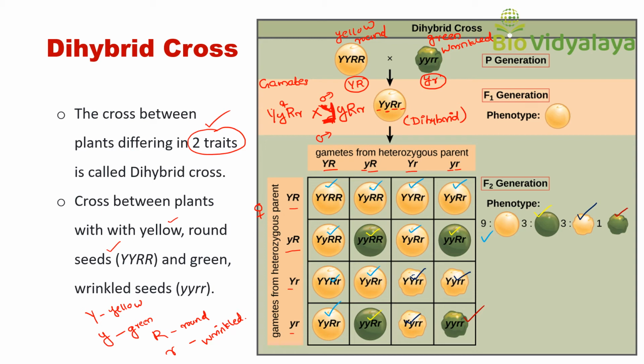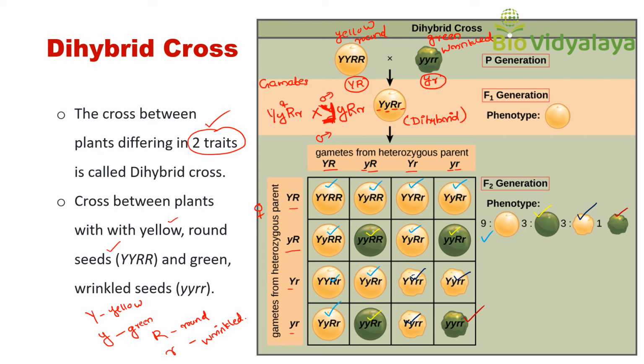In this phenotypic ratio, we can understand that the probability of getting the capital R or small r allele in one gamete does not depend upon the capital Y or small y allele. Did you understand this?